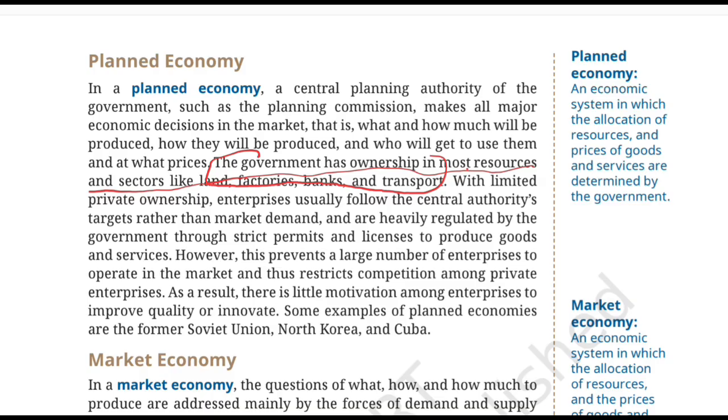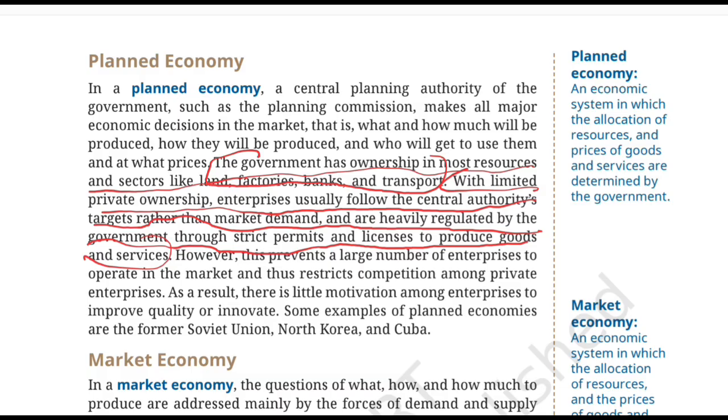Remember this. With limited private ownership, enterprises usually follow the central authority's targets rather than the market demand and are heavily regulated by the government through strict permits and licenses to produce goods and services. So, private businesses have a very small role over here. Businesses have to follow the government plan and the target which is set by the government rather than responding to what actually the consumers want.